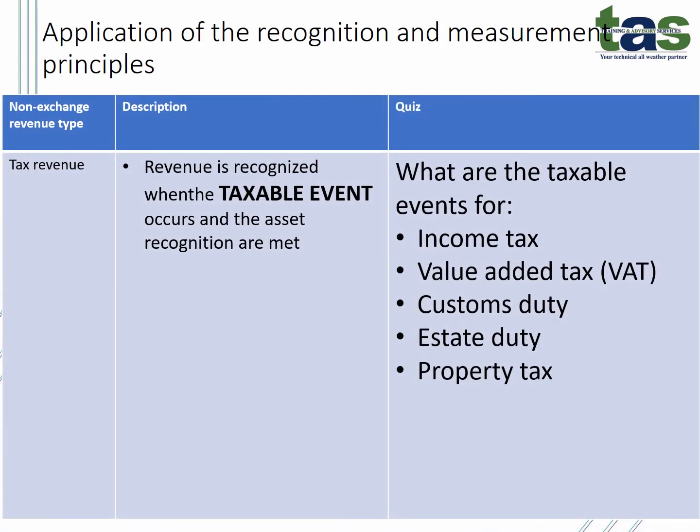Okay, I want to talk about when revenue is recognized with regards to tax revenue. The standard deals with tax revenue and says revenue is recognized when a taxable event occurs and the asset recognition criteria has been met. Now, before I get into detail, think about what the taxable events are for your income tax, value-added tax, customs duty, estate duty, as well as property tax. Let's discuss them.